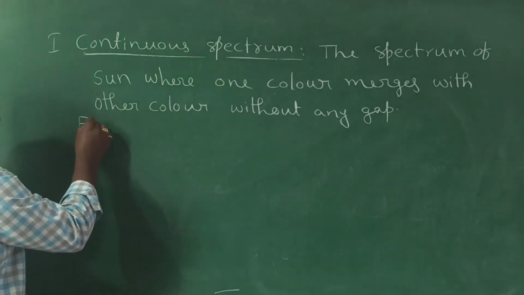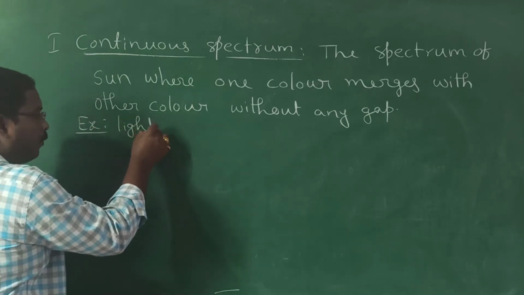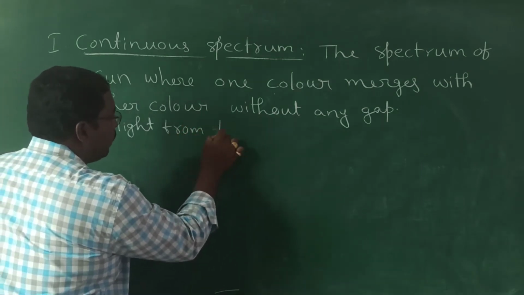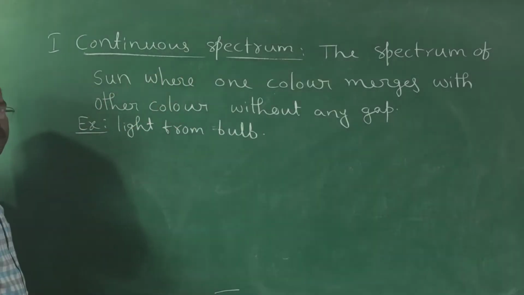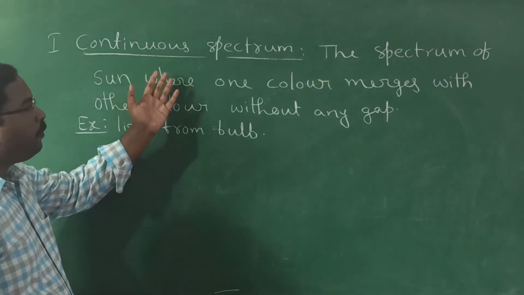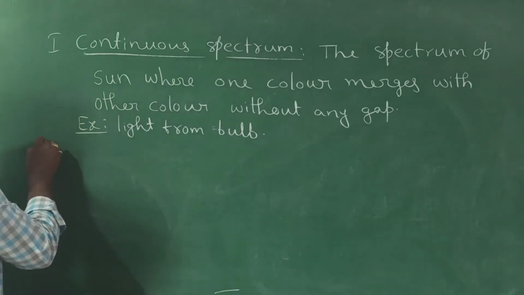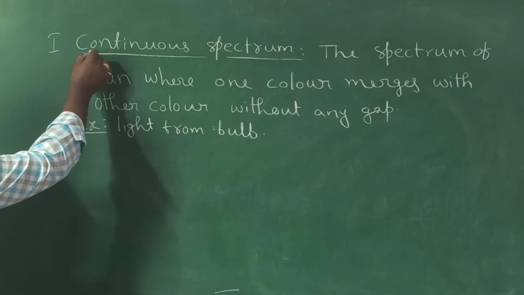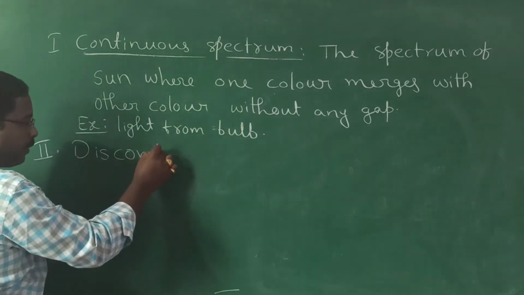Now another example, as I told you, is light obtained from a bulb. Anyway, the sun we already mentioned. So light obtained from the incandescent bulb is also an example of a continuous spectrum. Now coming to the second category, the second type of spectrum. So the first is continuous, and the second type is discontinuous spectrum.